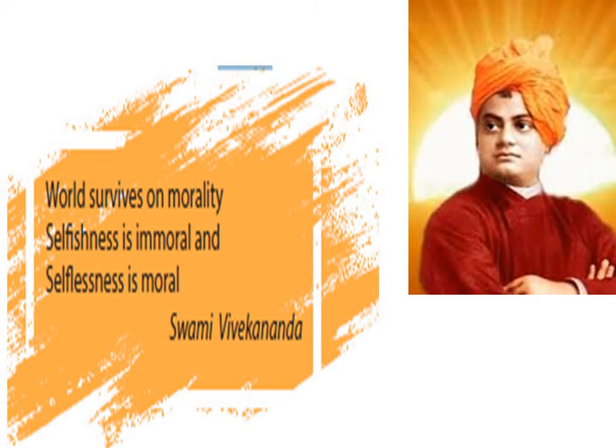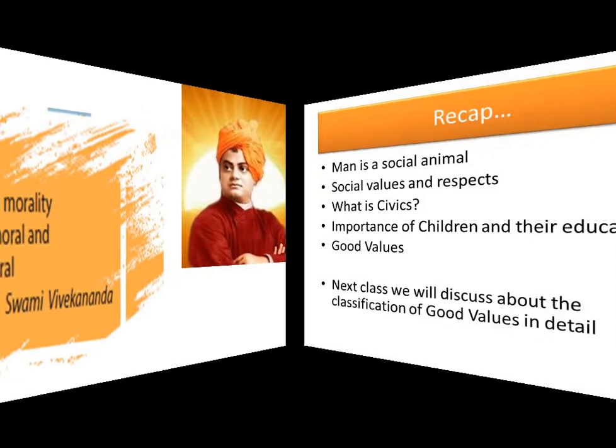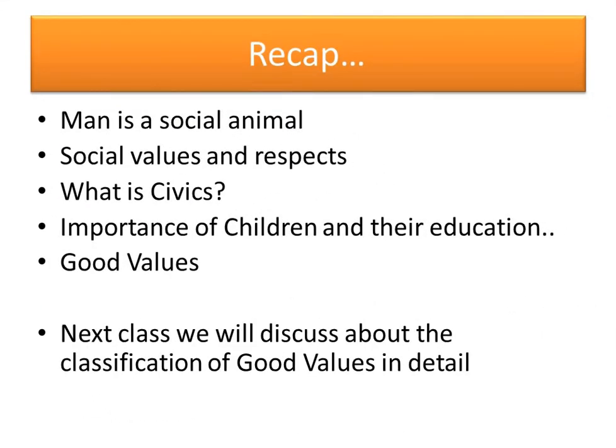Children, before we conclude, let us have a recap of what we learned. You know, children, man is a social animal. And human beings are gifted with senses. There are 5 senses: sight, hearing, smell, taste and touch. And human beings think and act using their senses. Men are born free, but they are bound in the social web. That means they cannot live alone. They need social and emotional support.